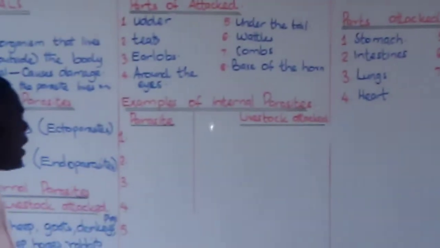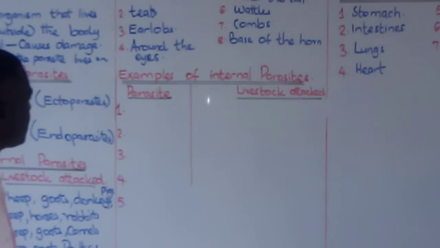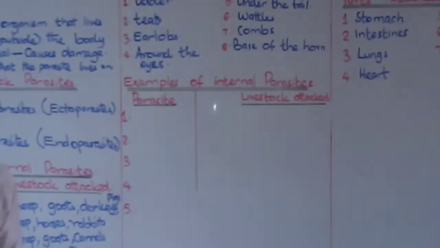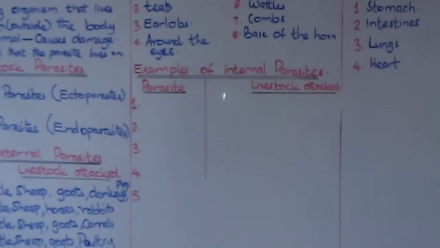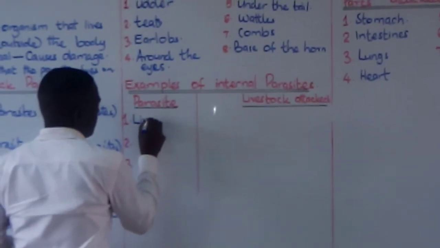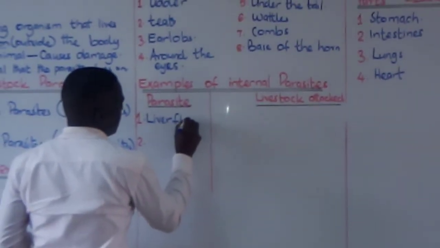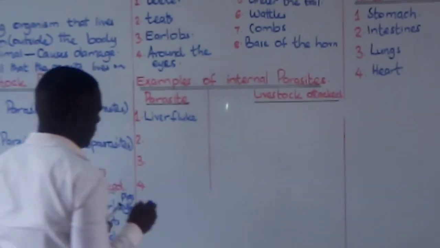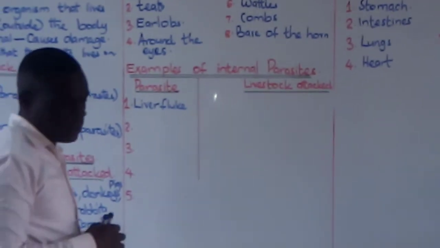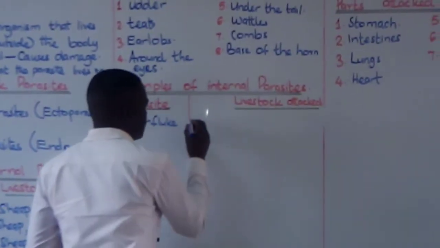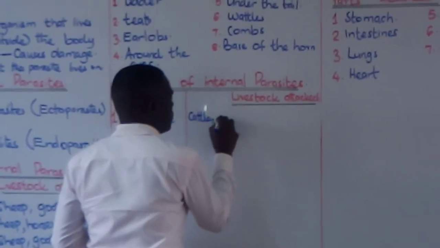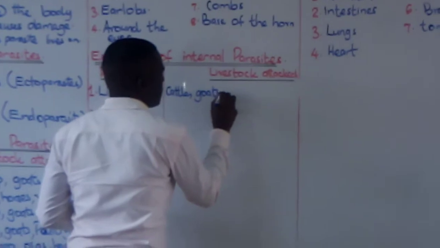Now let us look at the examples of these parasites and where they attack. The liver fluke is number one. Liver fluke attacks goats, cattle, sheep, and pigs.